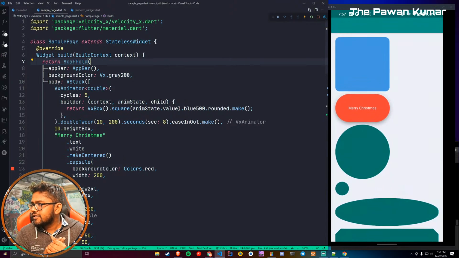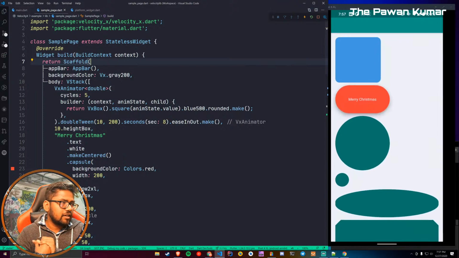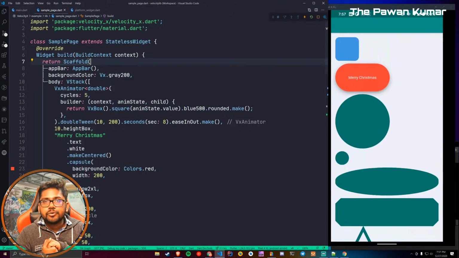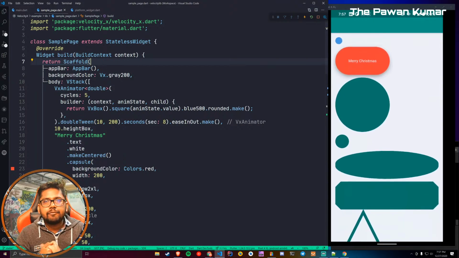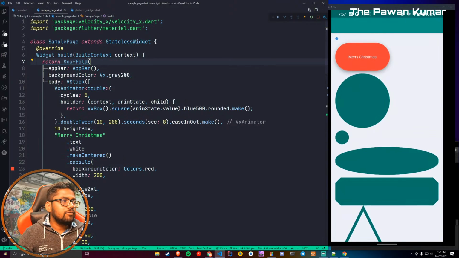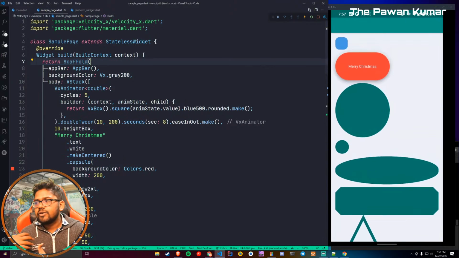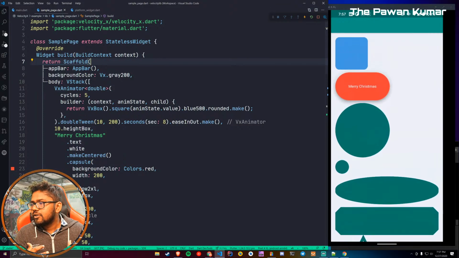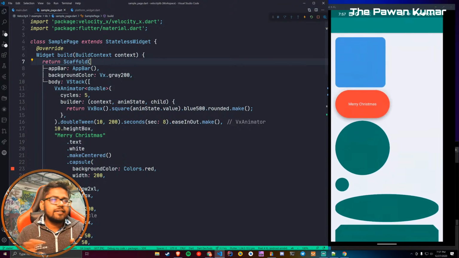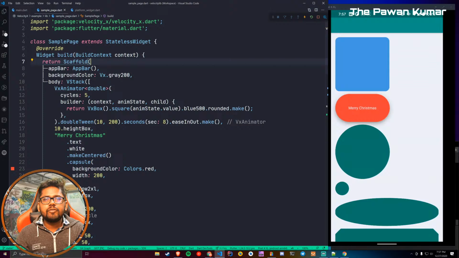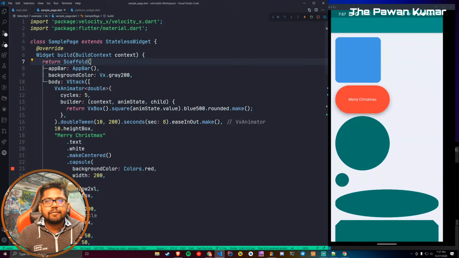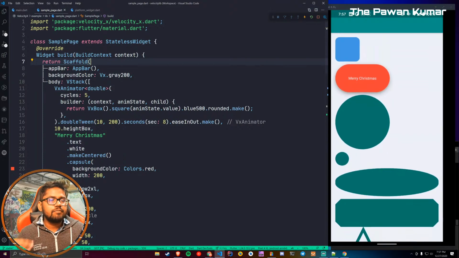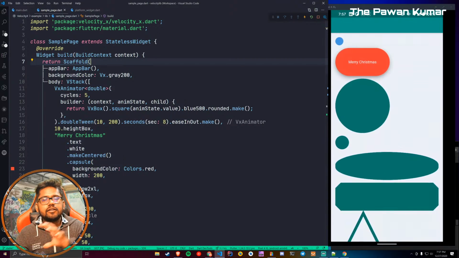Can we do this animation on button click? Yes, you can do it, because on button click you have to check this builder, and then you have to return it according to your condition. You can control it however you want. It's not something you have to think about, like whether I can do it on button click or whatever.